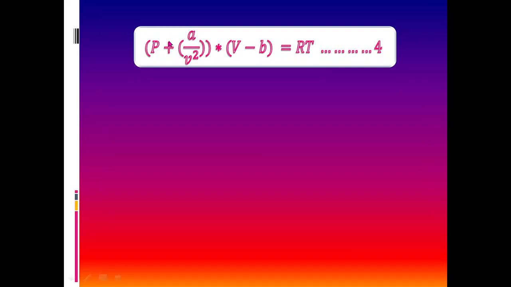Thus we have obtained the van der Waals gas equation from the ideal gas equation. What is the van der Waals gas equation? P plus A by V square into V minus B equal to RT, where P is the pressure on the gas, V is the total volume of the gas, A and B are the van der Waals gas constants, R is the universal gas constant, and T is the absolute temperature of the gas.